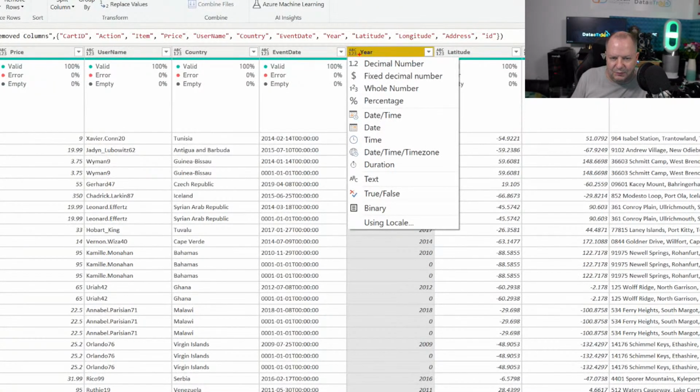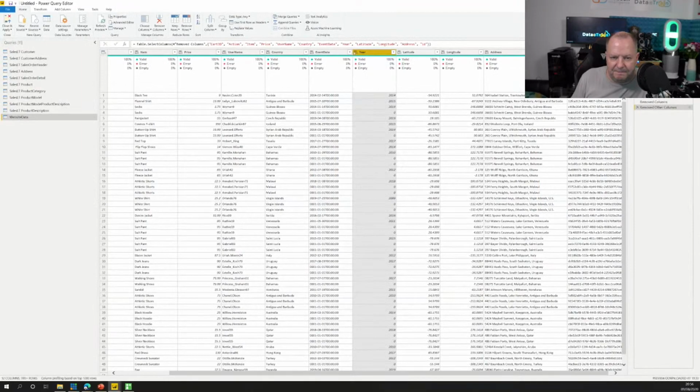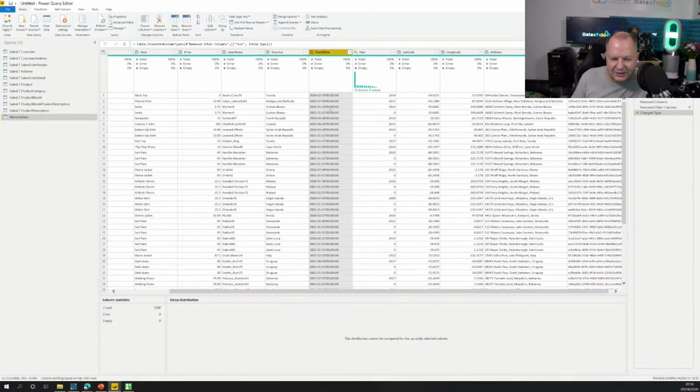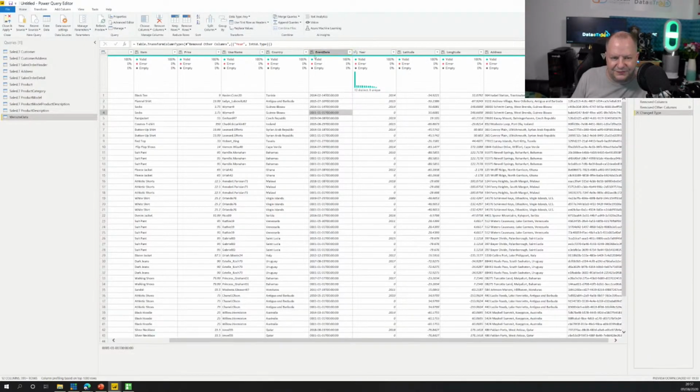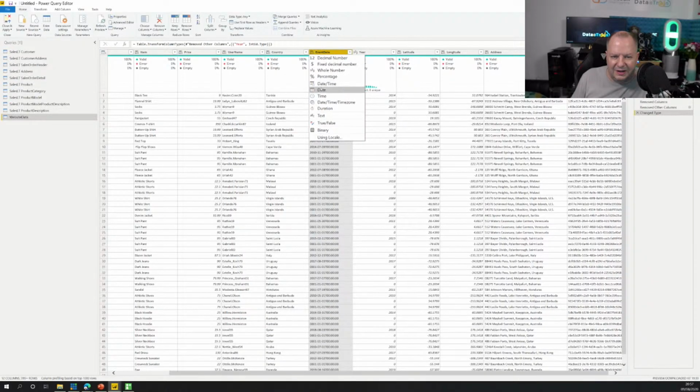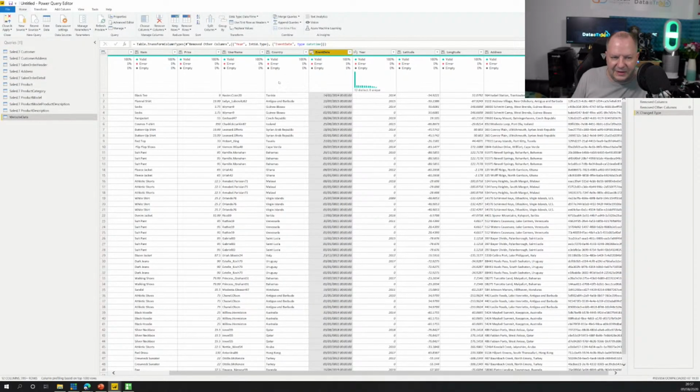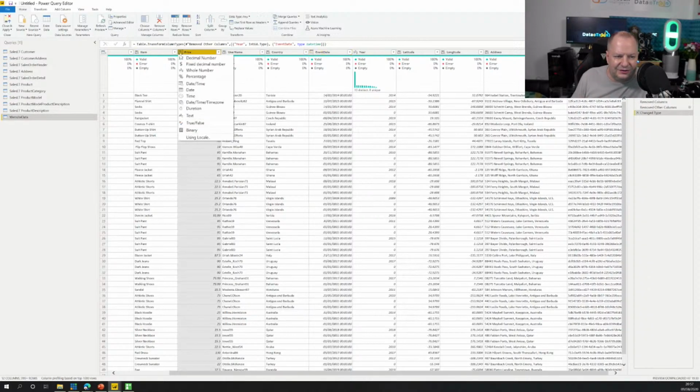We don't want that. We want it to be, say, a whole number. So let's just do whole number. Event date, that's the date time. I can look at the values. There are some 001s in here, but that's fine. I'm going to go date time. And I'm also going to have a look at price. That to me should be a fixed decimal number, so currency data type.